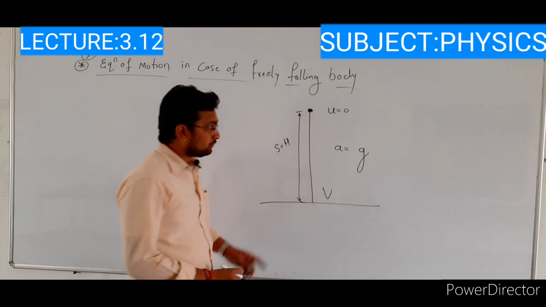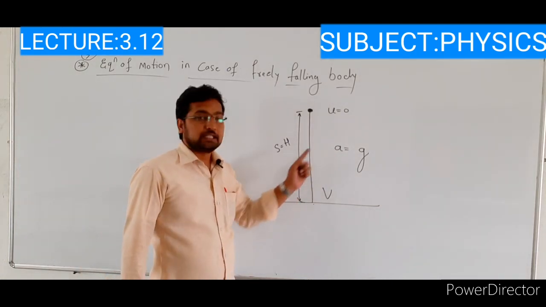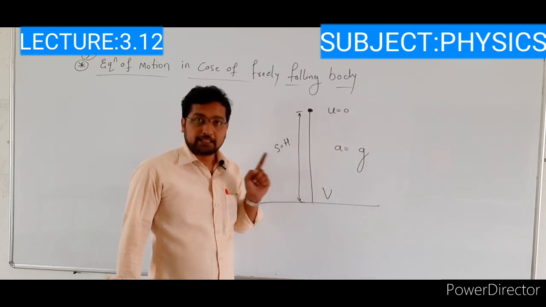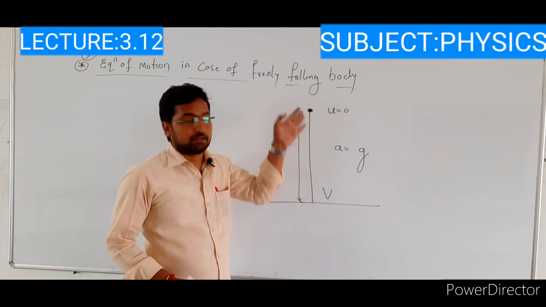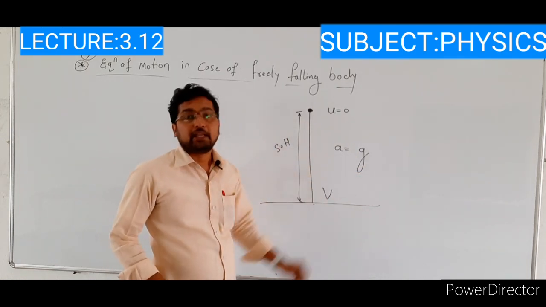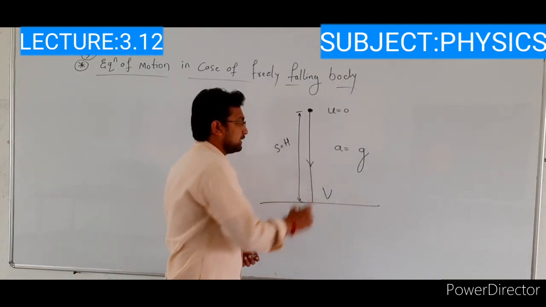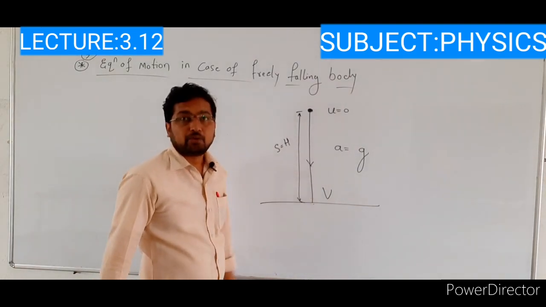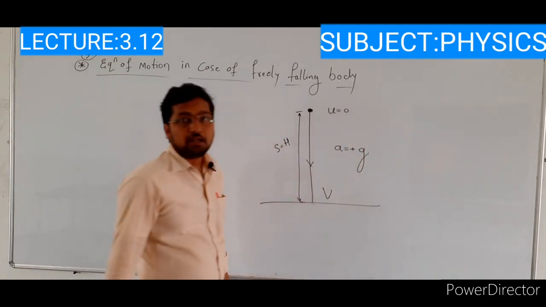If an object is moving in a horizontal direction, we consider acceleration a. If the object is moving in a vertical direction, we consider the acceleration due to gravity. In this case, the object is moving towards the earth. That's why we take the acceleration due to gravity as positive.